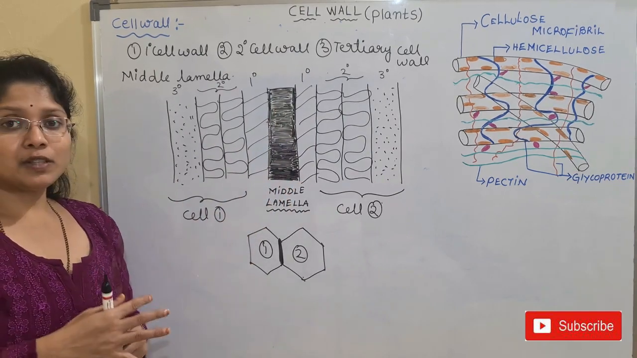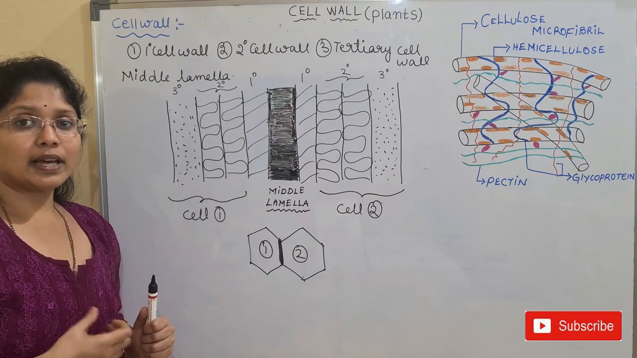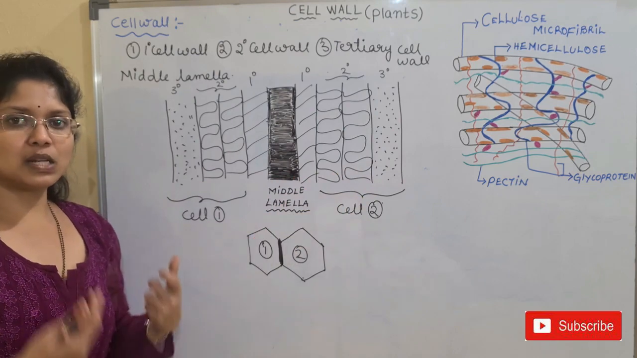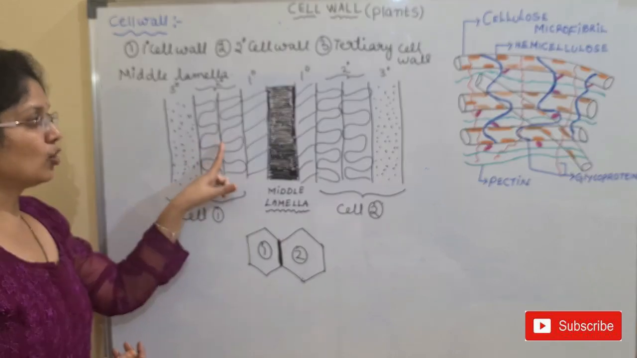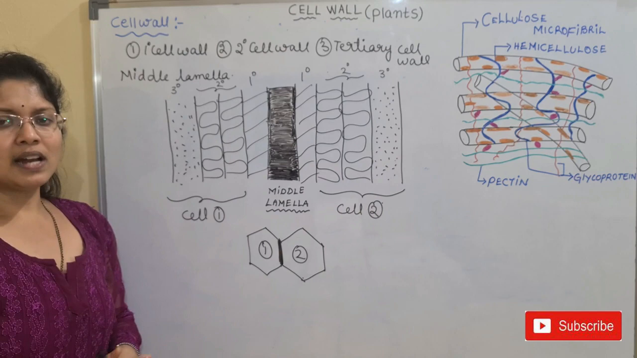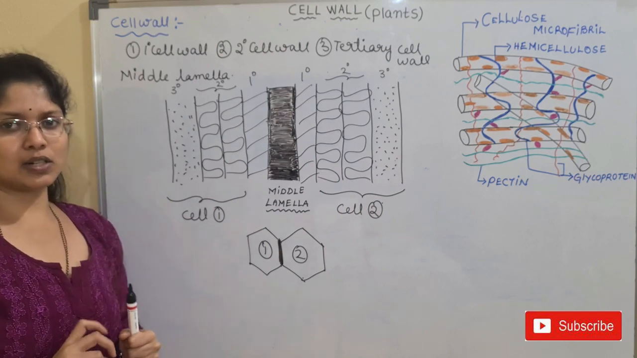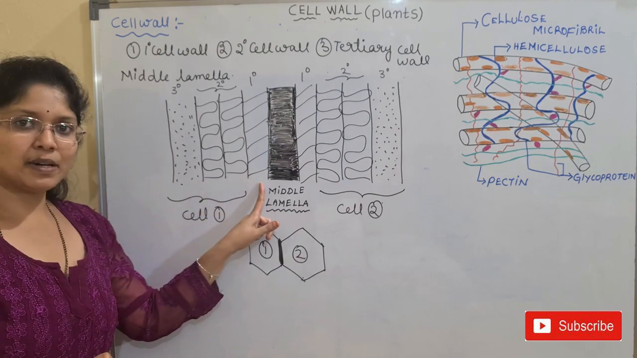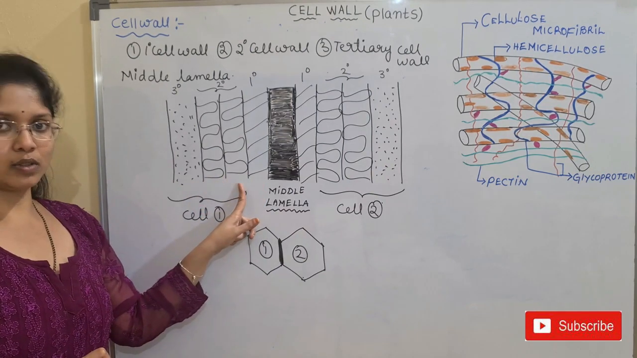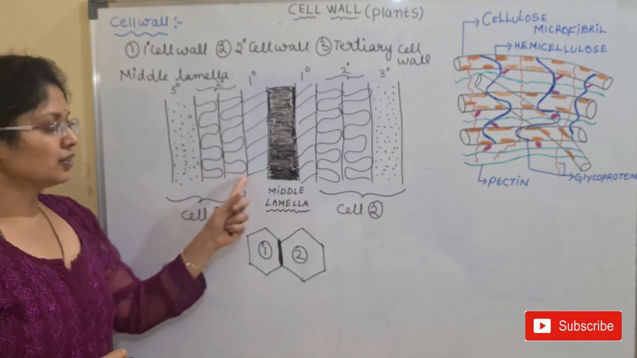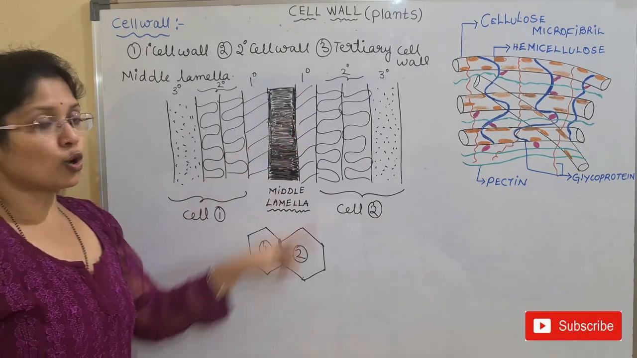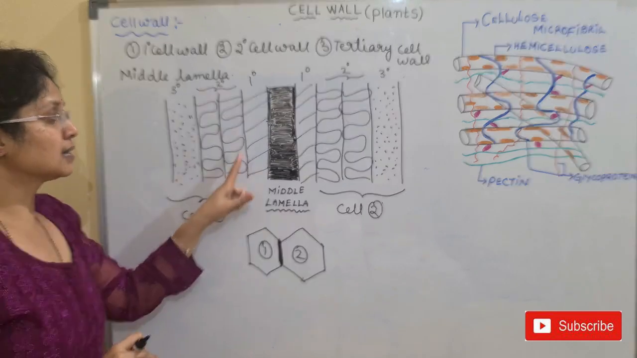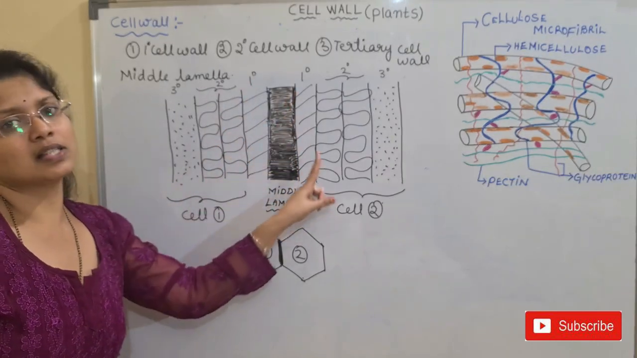And when the plant is growing, when the age is increased, the subsequent layers are formed. What are the subsequent layers? We have the secondary cell wall and the tertiary cell wall. Tertiary cell wall is rarely seen, children. Only in certain plants the tertiary wall is seen. Otherwise, we have the primary wall and the secondary wall. Okay. And here, if you observe, the primary wall is present in a single layer. It doesn't have sublayers.